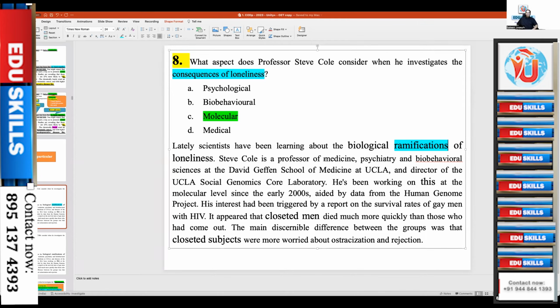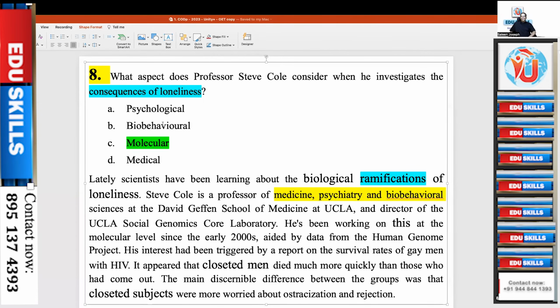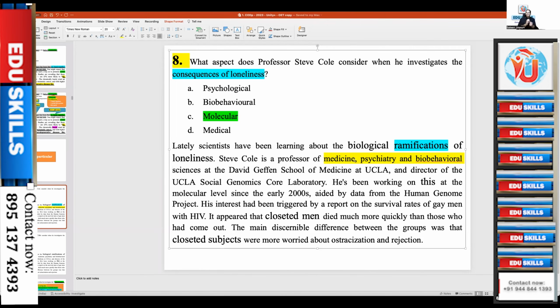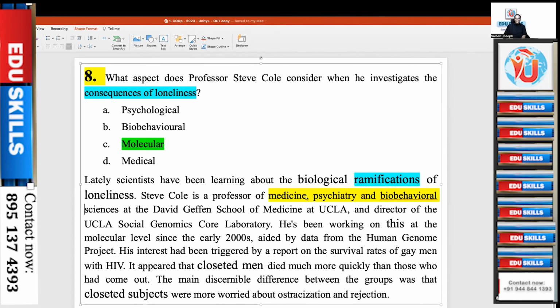See, Steve Cole is a professor of medicine, psychiatry, and bio-behavioral science. Do you find anything strange there? 3 options are here: psychological, bio-behavioral, and medicine. They are saying he is a professor of these 3 departments. Now, what is his concern?